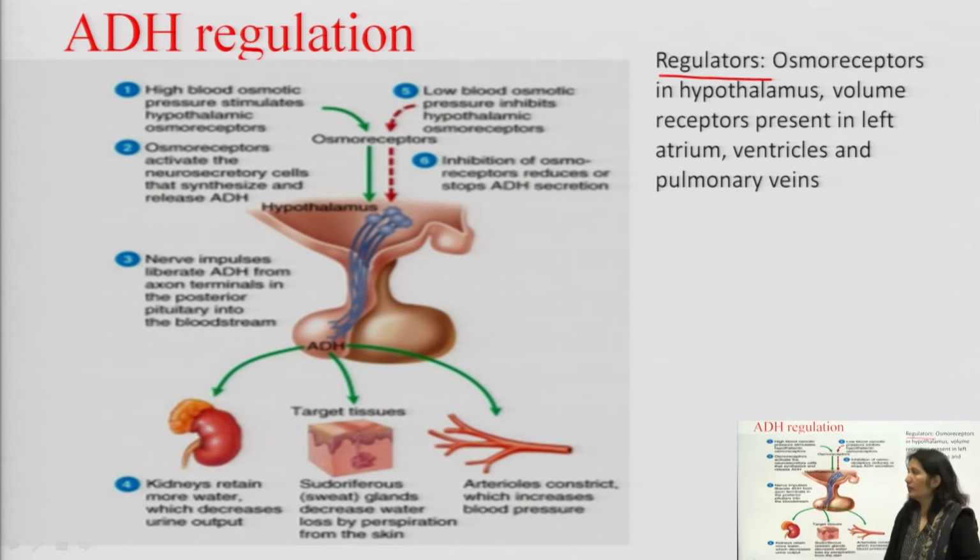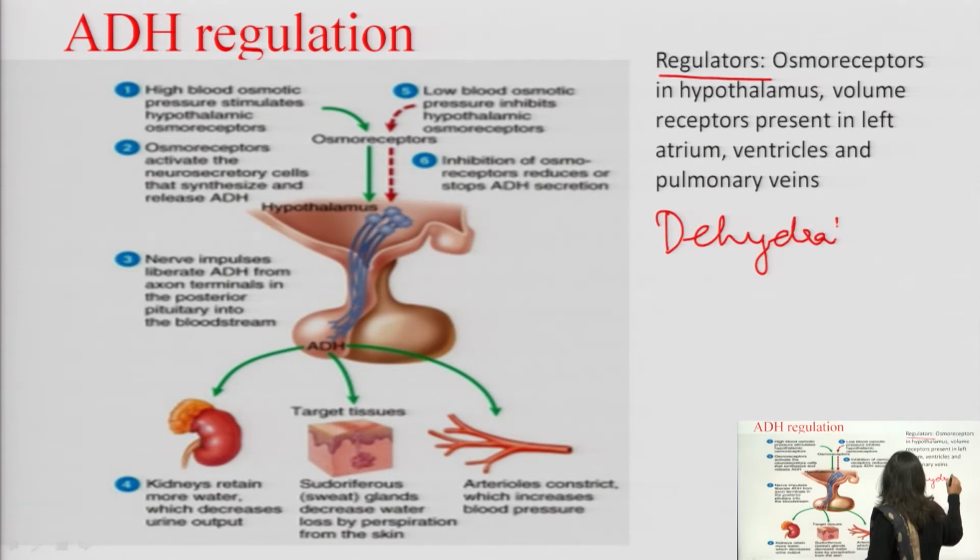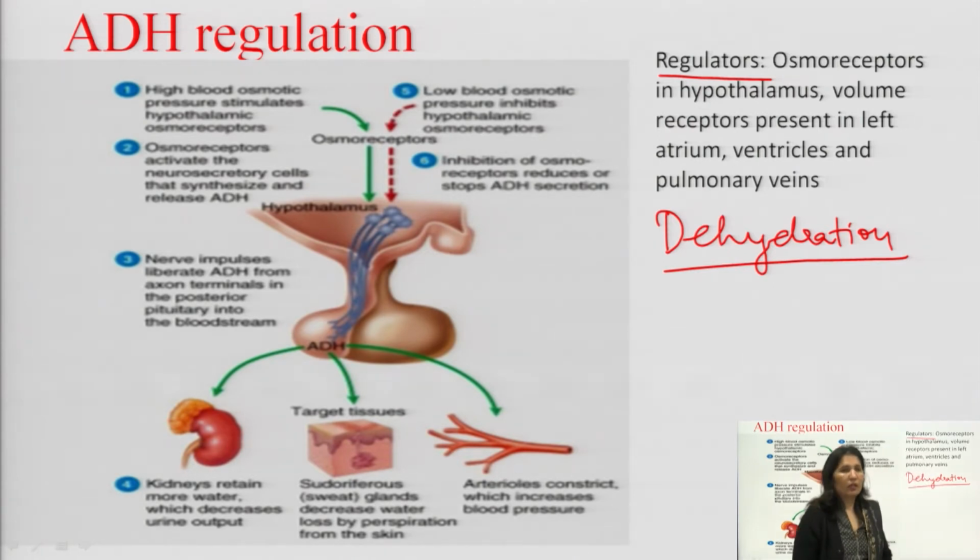So, how do they work? Number one, मैंने आपको बताया था कि dehydration. So, dehydration also regulates antidiuretic hormone release. So, what happens in dehydration? डिहाइड्रेशन में क्या होता है? बॉडी में पानी की कमी हो जाती है, because there is less water present in the body, that is, deficiency of water in the body.